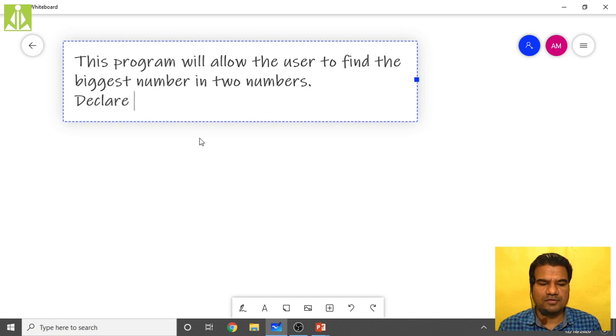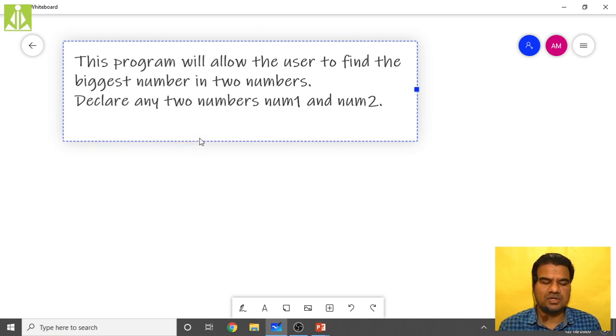Here also we have to declare any two numbers, num1 and num2. As I said, it is an informal description. You can write anyway, like declare num1 and num2, or declare variables num1, num2.